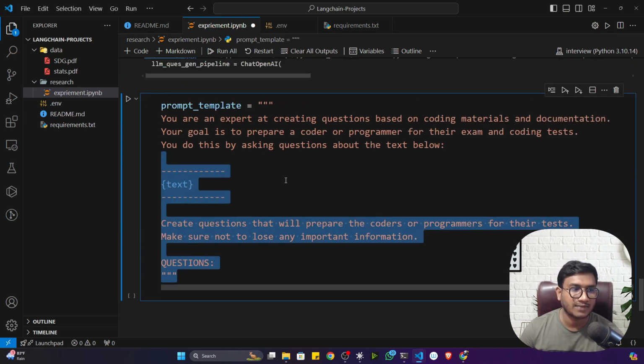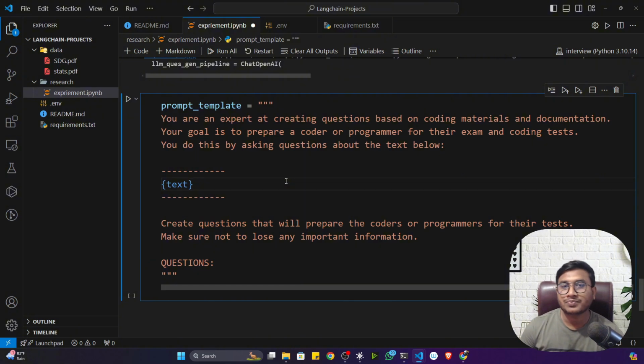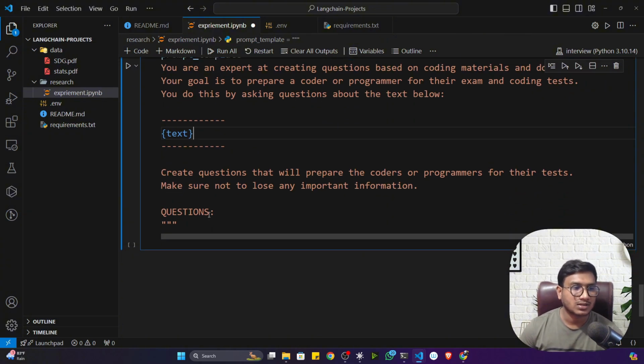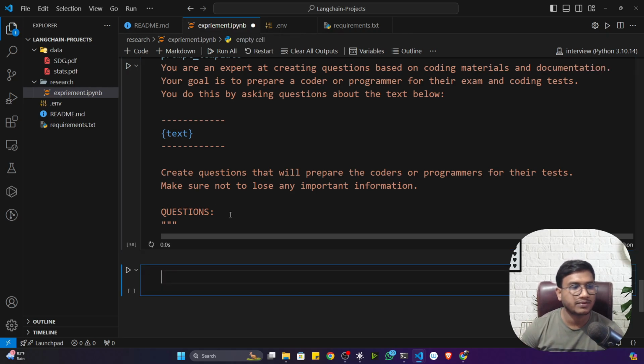Okay, this is the prompt I have actually created, and I already taught you how we can design an efficient prompt. What is the art of designing a prompt? I already took a session on prompt engineering, and you can refer to that session. That's how you always have to prepare a good prompt. Whenever you prepare a good prompt, you will get a good response from the large language model. This is the idea. Now let me define the prompt.